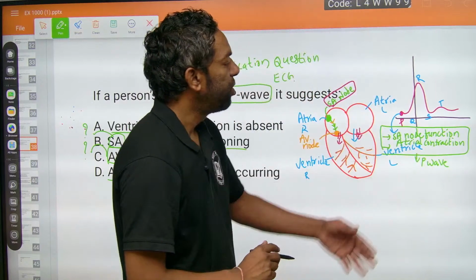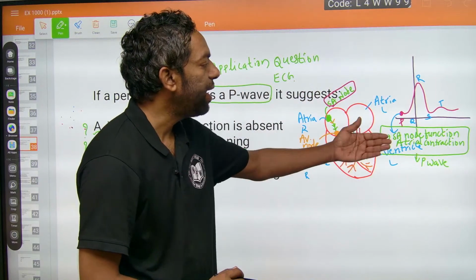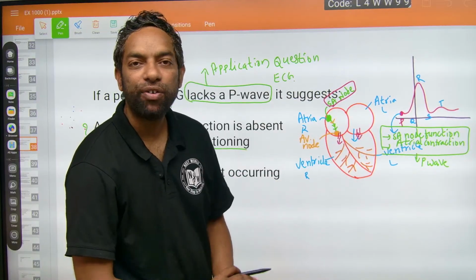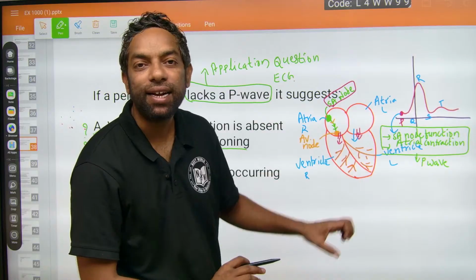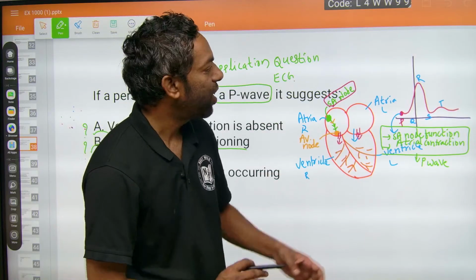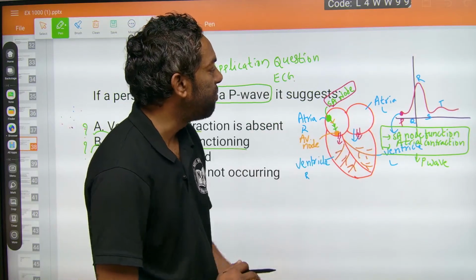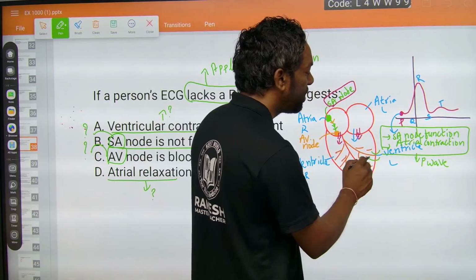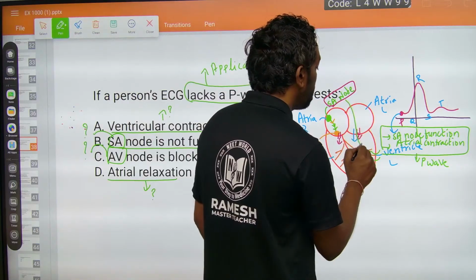SA node function starts and atrial contraction takes place. When atrial contraction takes place, the blood enters the ventricle, and when the blood enters the ventricle, contraction starts and the blood is pushed away from the ventricle.